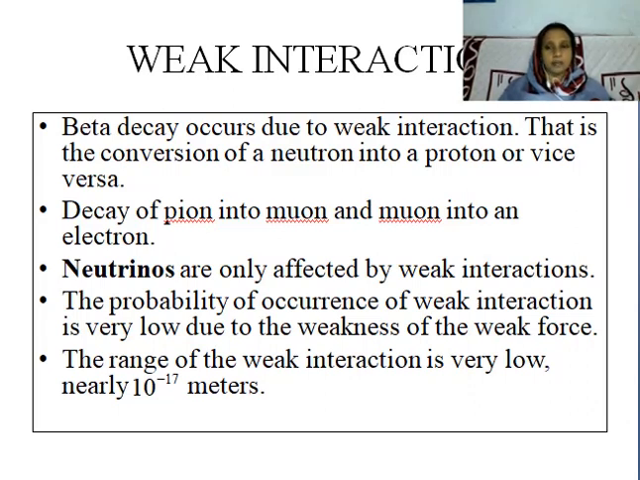Neutrinos are only affected by the weak interaction. But still, the probability of occurrence of weak interaction is very low because it is a very weak force. The range of this weak interaction is very short, nearly 10 raised to minus 17 meters. 10 raised to minus 15 meter is called a Fermi. Here its range is less than 1 Fermi, less than the size of a nucleus.